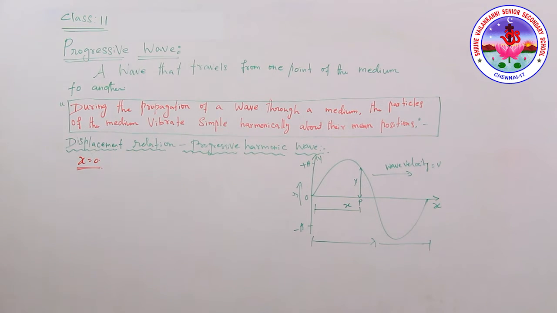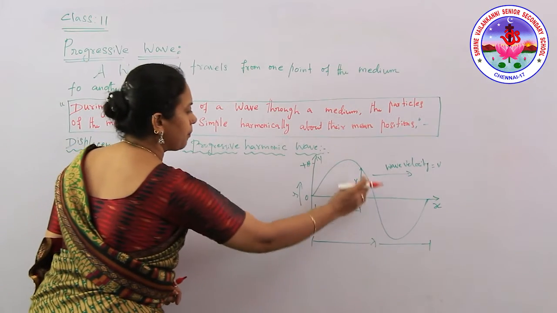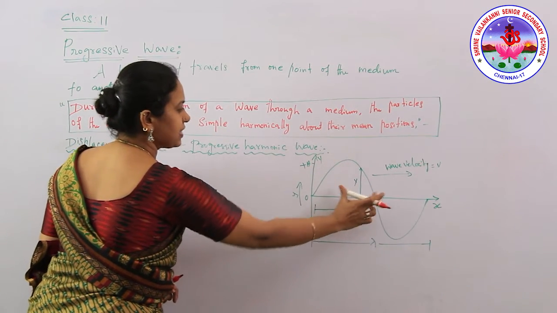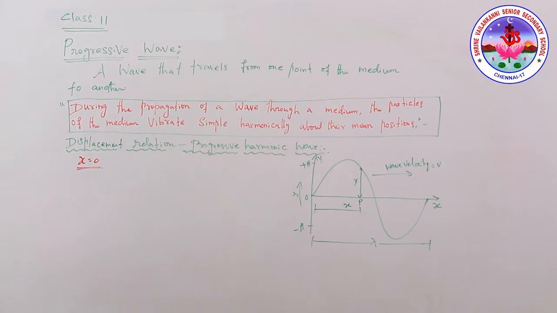Now take a particle P on the x-axis at a distance x from O. Each particle will receive the disturbance a definite time later than its predecessor, so the phase difference increases with the x value.